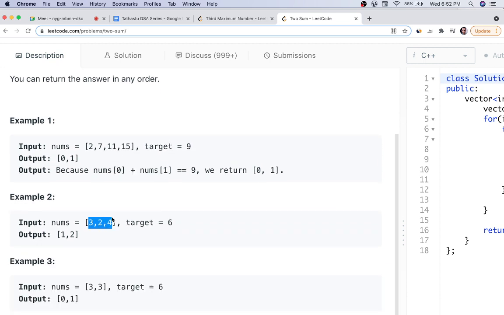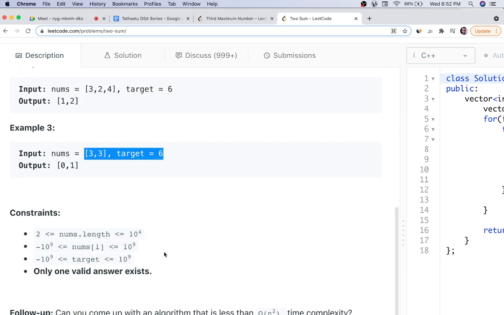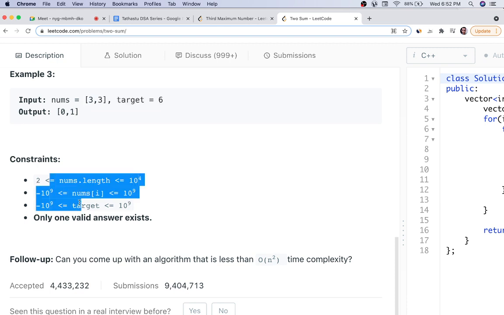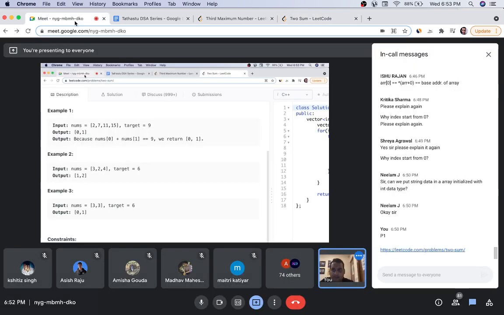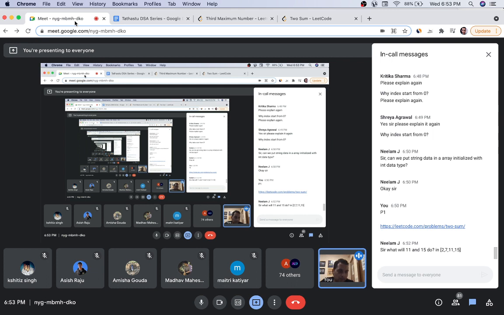Next example: 3, 2, 4, target is 6, so the indices will be 1 and 2, and that will be the answer. Then 3 and 3, target is 6. Okay, some constraints, like the length of the array. You can see the limit on the size, so it means you have to take a long, you cannot take int, because the value of nums[i] varies from -10 to the power 9 to 10 to the power 9. I don't think it can be defined in int, and target is also in this range. And one more thing, only one valid answer exists, so one answer will definitely exist. It will never happen that there is no answer to the problem.